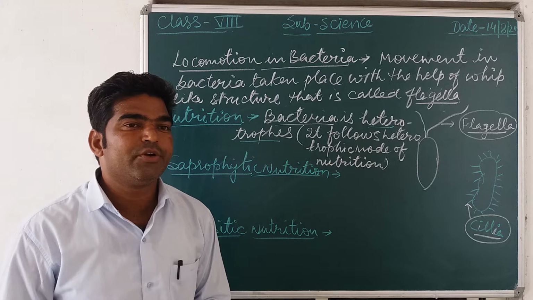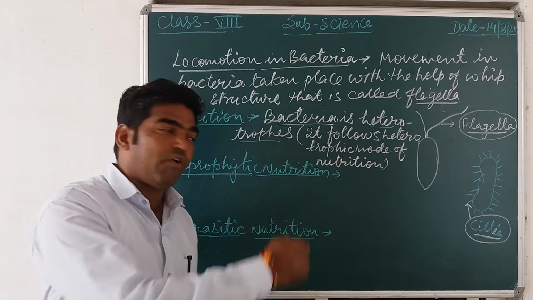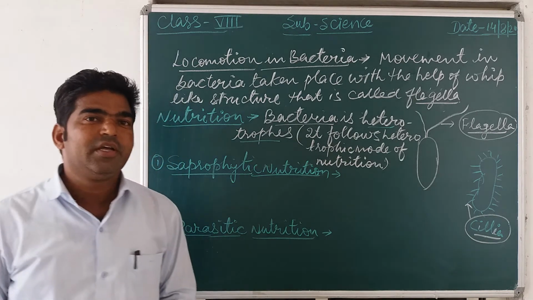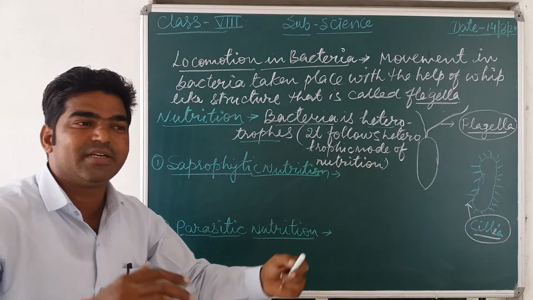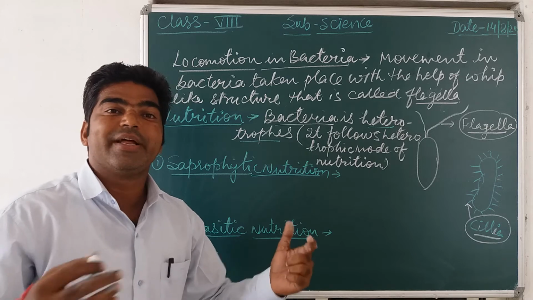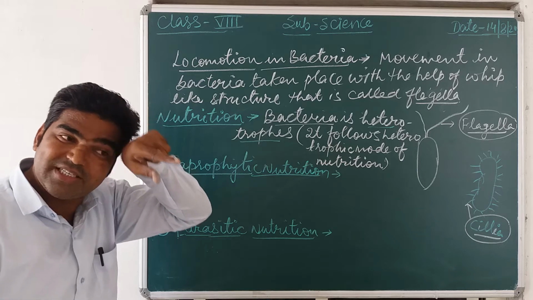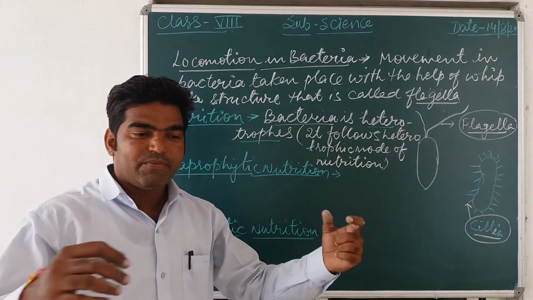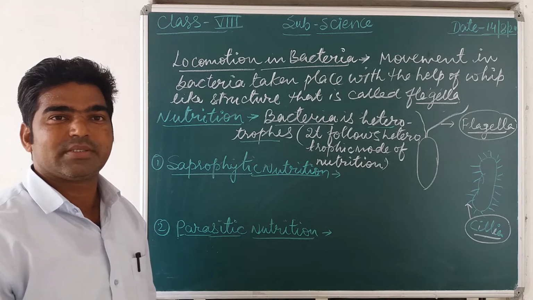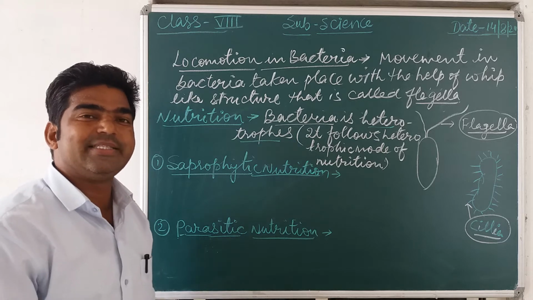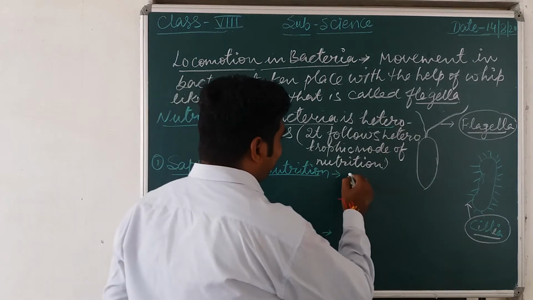So that type of mode of nutrition is called the saprophytic mode of nutrition, and the organisms which follow this method for getting their food are called what? Saprophytes. So generally bacteria are what? Saprophytes, meaning they help in the decomposition of organic material. So if decomposition is done by the bacteria, it is also useful. It helps in the decomposition of organic material and forms water, humus, and that is useful for increasing the soil fertility.